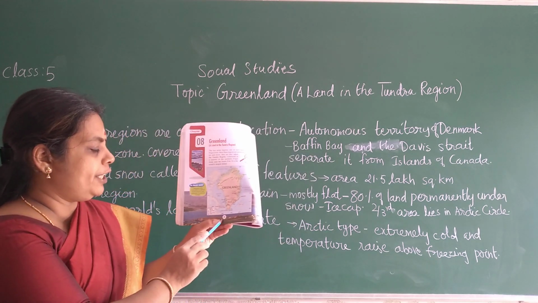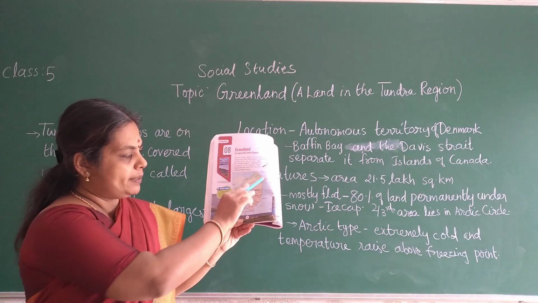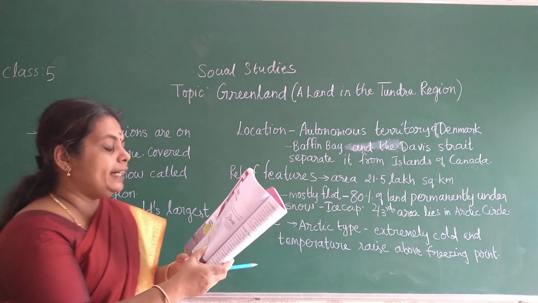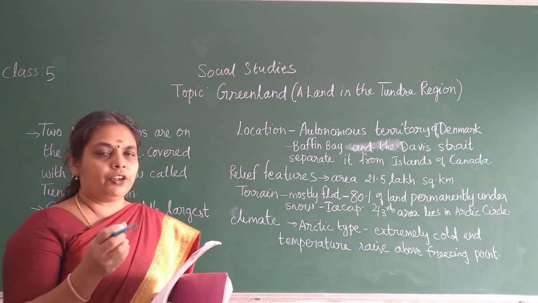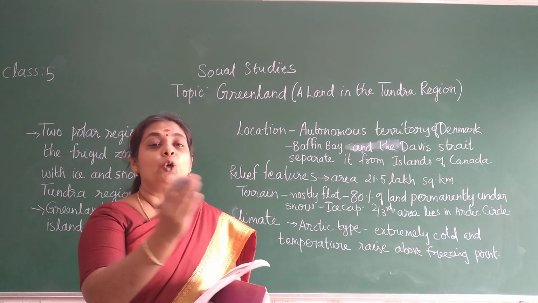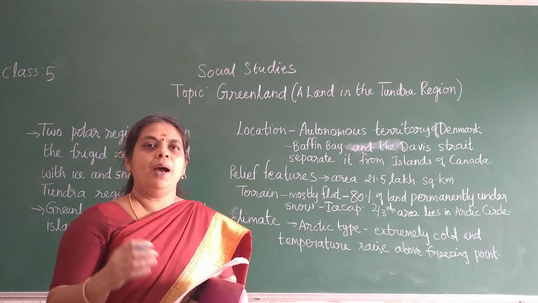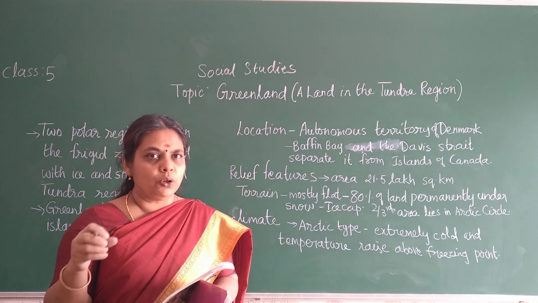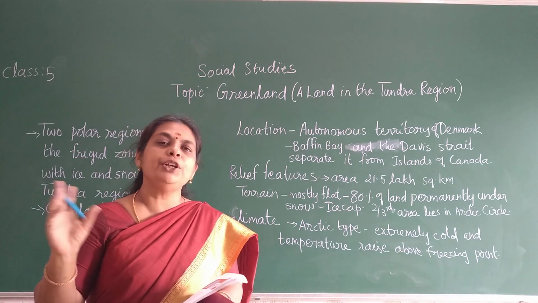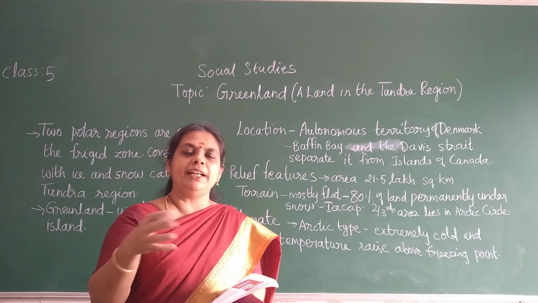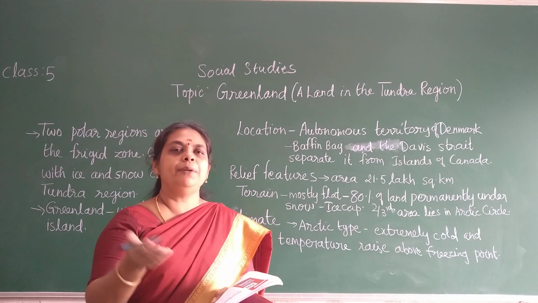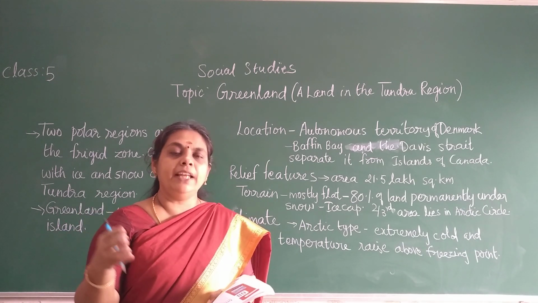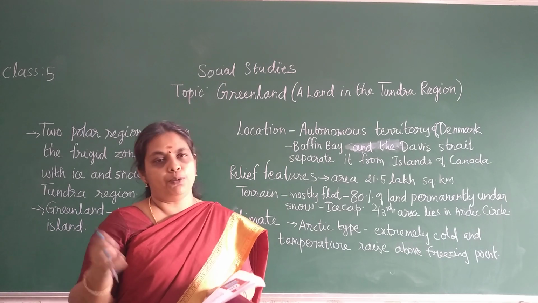Observe the map on page number 66. The Greenland map is given, children. You can take and see. Now, Greenland geographically, according to the map, is closer to North America, children. But politically, the people who are settled over there mainly come from Europe. So geographically it is a part of North America, but politically, as people rule the country, they form part of Europe, children.